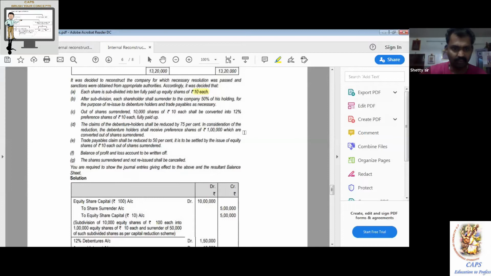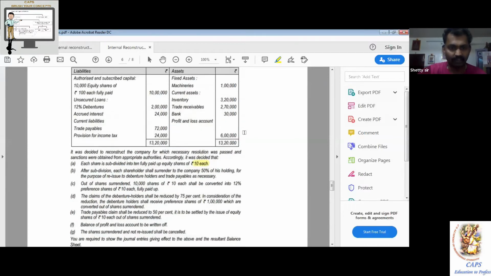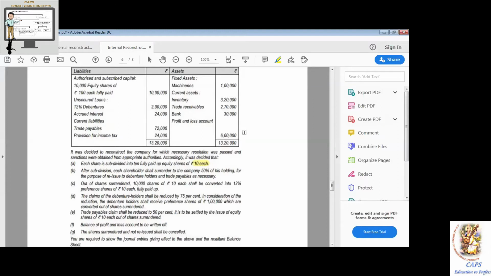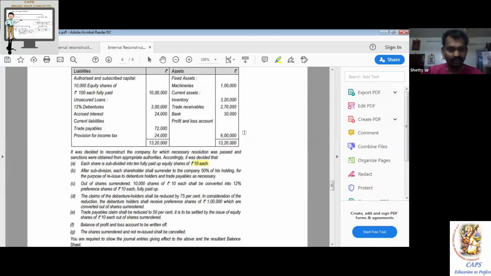Being 10,000 equity shares of rupees 100 each subdivided into 1 lakh equity shares of rupees 10 each.